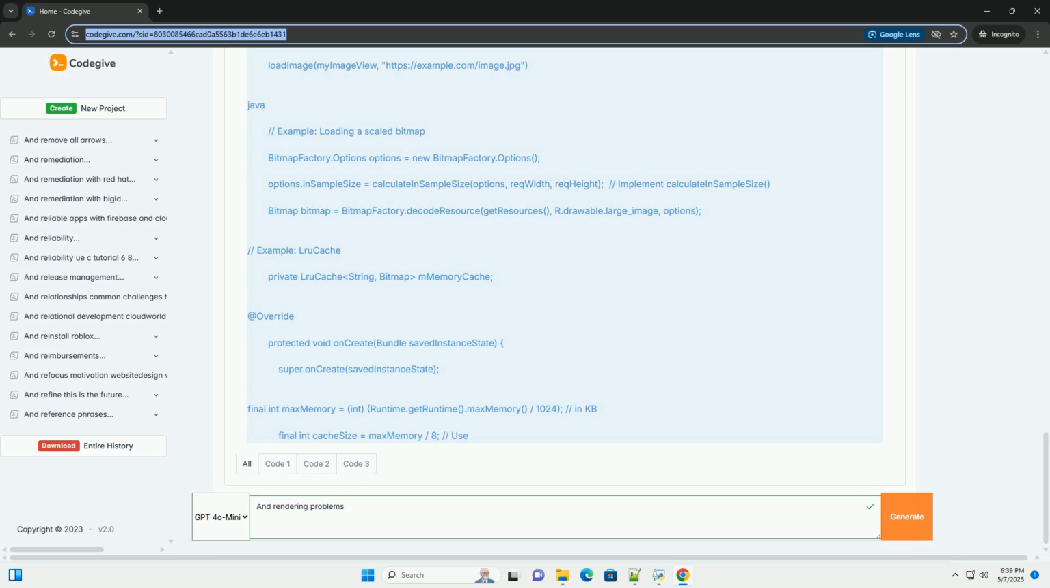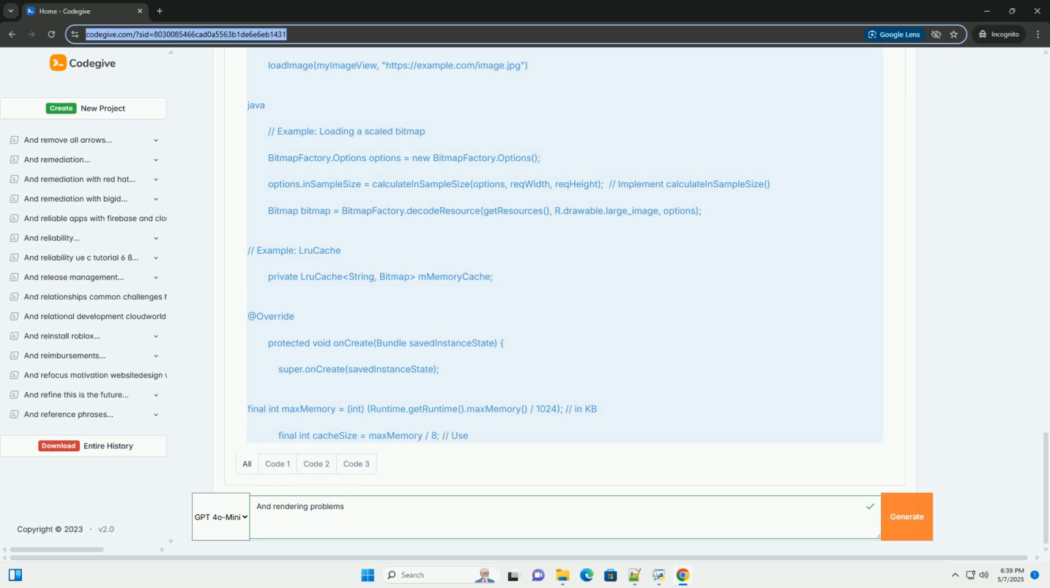Offload work from the UI thread. AsyncTask: use AsyncTask for short-lived background tasks. However, be aware that AsyncTask has limitations regarding thread pooling and execution order. For more complex scenarios, consider using ExecutorService or RxJava. ExecutorService: use ExecutorService for managing a thread pool for more complex background tasks.